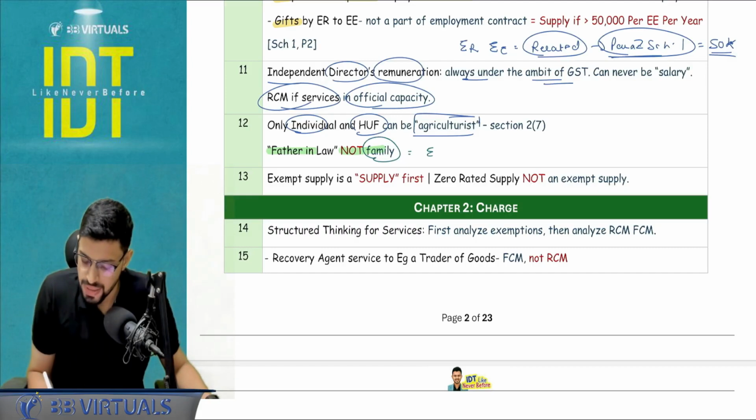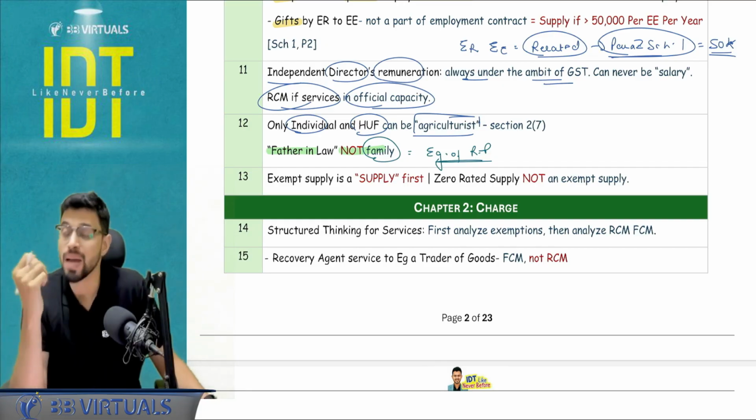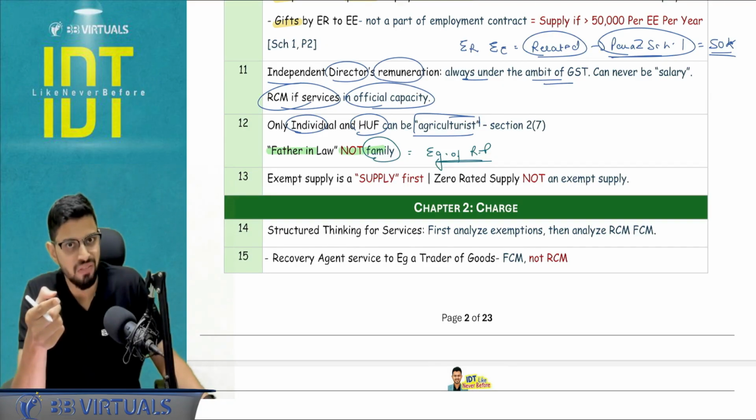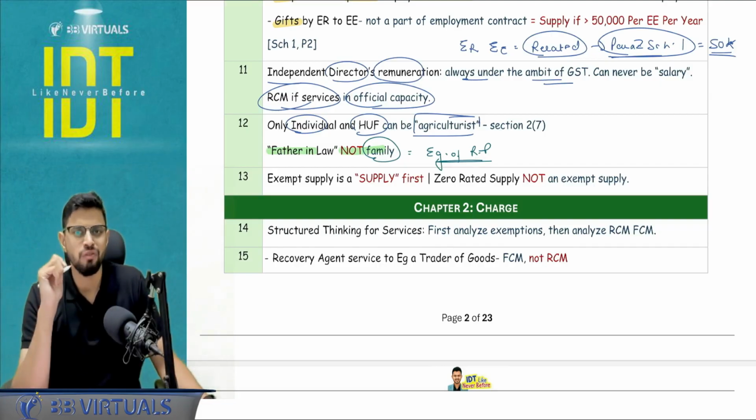Family is one of the examples of a related person. So in that case, this can be asked in Schedule 1 analysis. For example, import of service from father-in-law. So without consideration, if it is happening, Schedule 1 Para 4 will not apply. Right? So what is the definition of family?